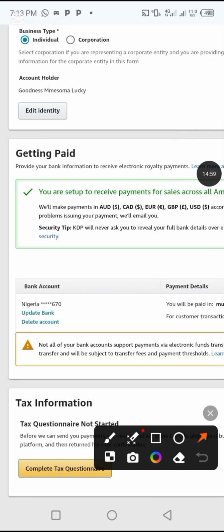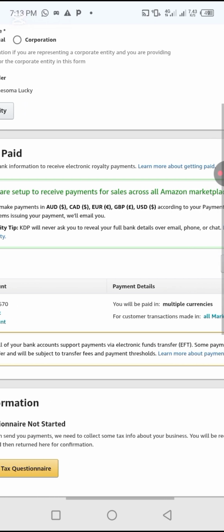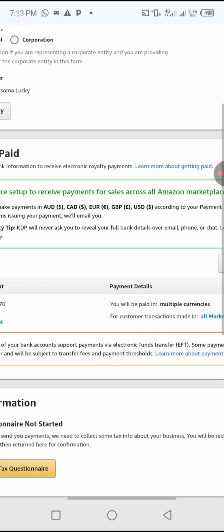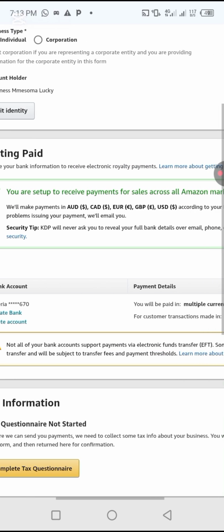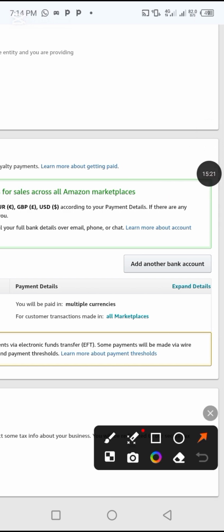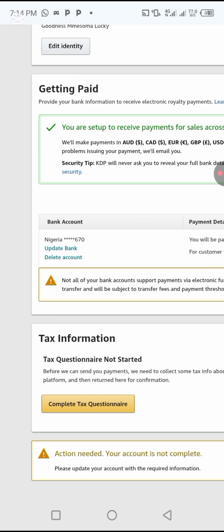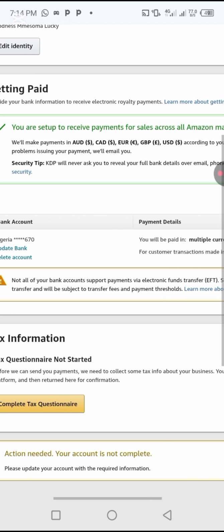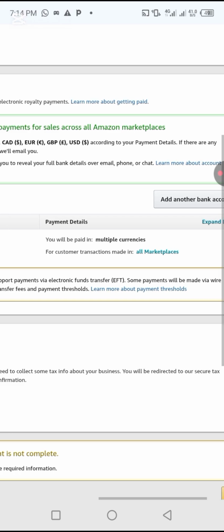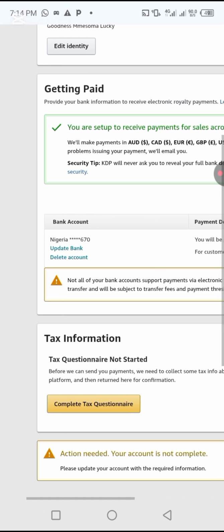Now we also have this. They said not all of your bank accounts support payments via electronic fund transfer (EFT). Some payments will be made via wire transfer and will be subject to transfer fees and payment thresholds. You can learn more about it. Now they say tax information, tax questionnaire not started. Before we can send your payments, we need to collect some tax information about your business. You will be redirected to our secure tax platform and then return here for confirmation.